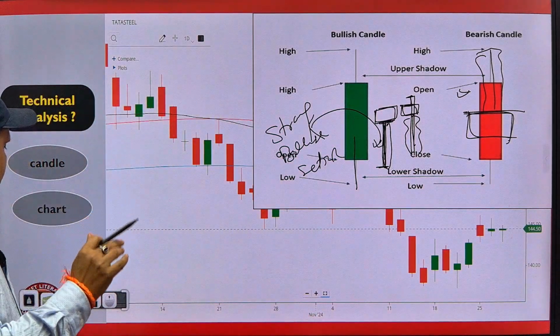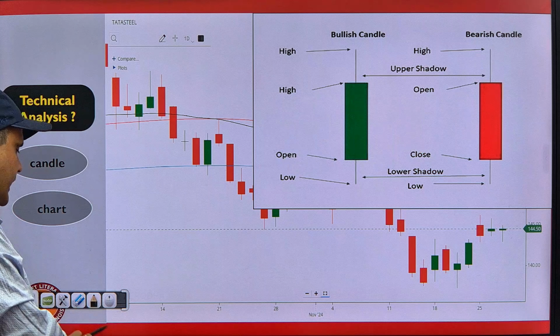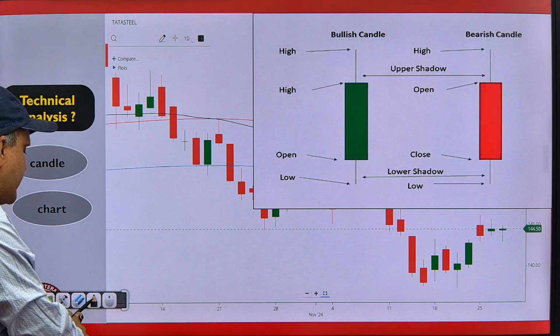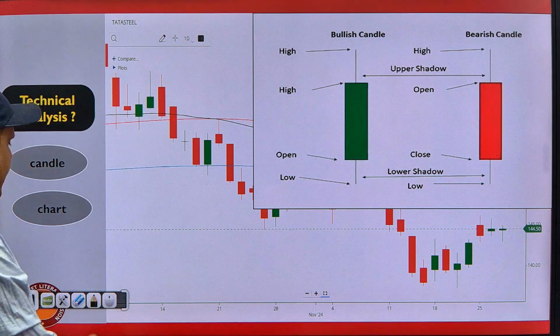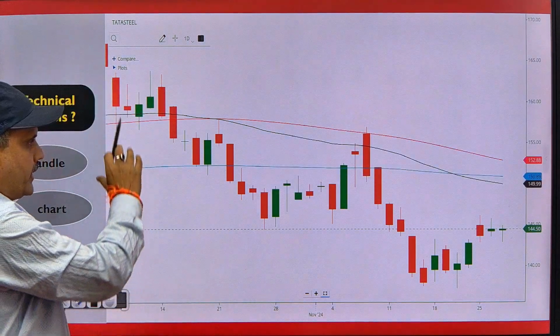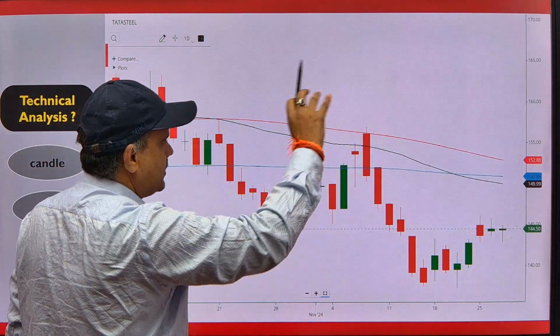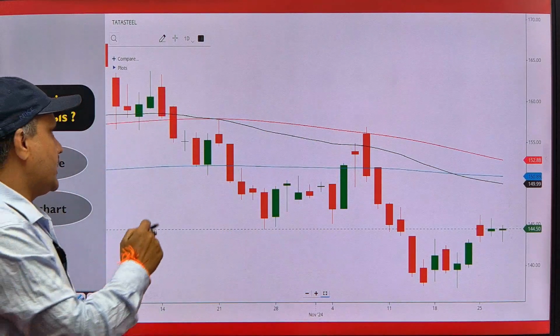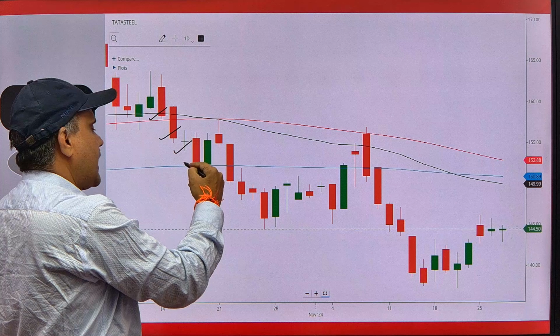So these are the candles. Hope you understand the candle. Now let's understand the chart. When so many candles are plotted on one chart, it means there is this candle, this candle, this candle, this candle.